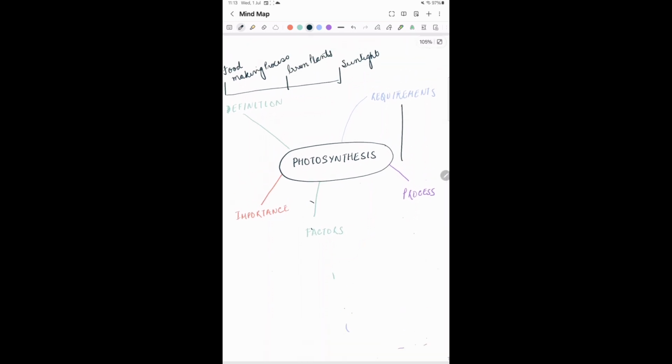Then we will move on to the requirements. Again, only keywords. If adding a small icon helps you remember faster, use one. For example, for sunlight, you can draw a sun. For water, you can draw water droplets or something like that. But always remember, your goal is not to create beautiful notes but to facilitate your learning. Your goal is to create memorable notes. So it should relate to you, like how you want to display it. Okay. Once we have finished with the requirements, we will move on to the process.